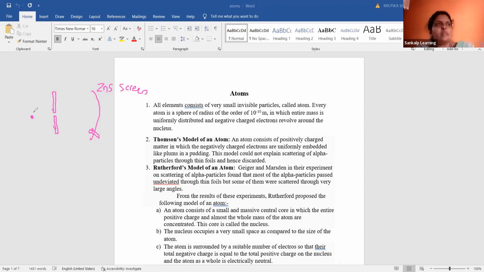When these alpha particles pass through this lead slit, after that they will hit the gold foil that is placed there. When they hit the gold foil, some particles will get scattered, some will go undeviated, some will be reflected. Is it understood?